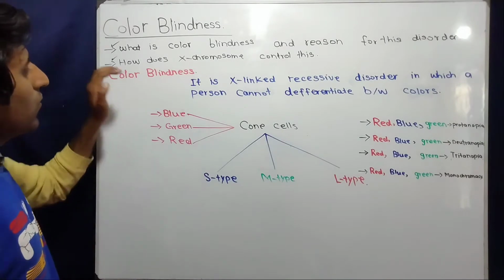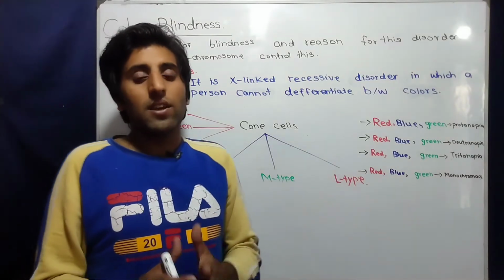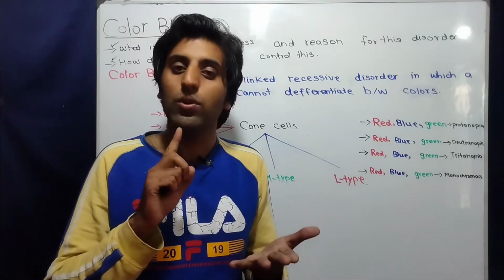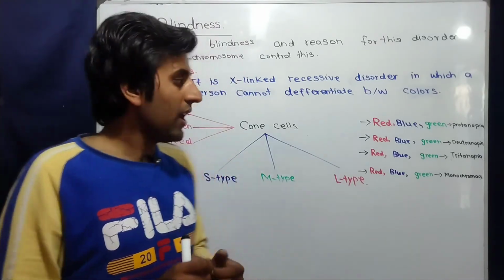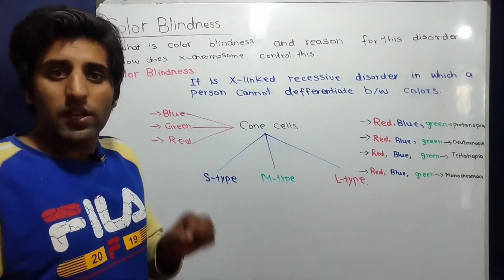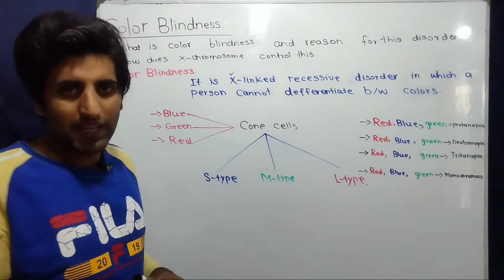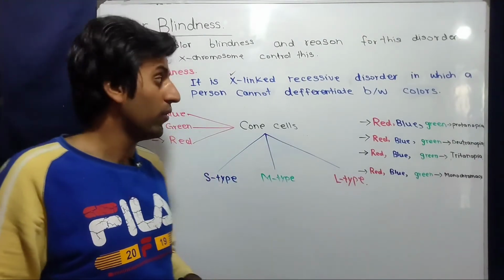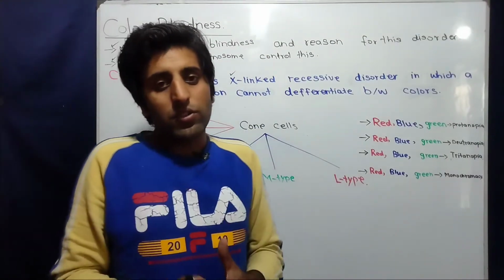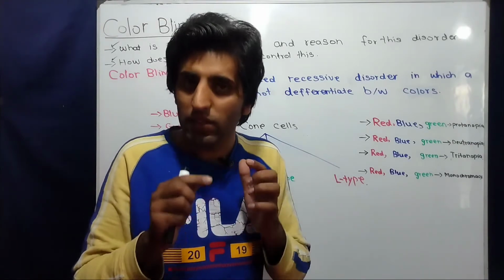So let's start with what color blindness is and the reason for this disorder. Color blindness is an X-linked recessive disorder in which a person cannot differentiate between different colors, usually green, blue and red. What is meant by that? When we say color blindness is X-linked, it means the genes responsible for this disorder are present on the X chromosome. X chromosome is a sex chromosome, we know. And when we say it is X-linked recessive, it means a person develops this disorder only when that person has the homozygous recessive condition.